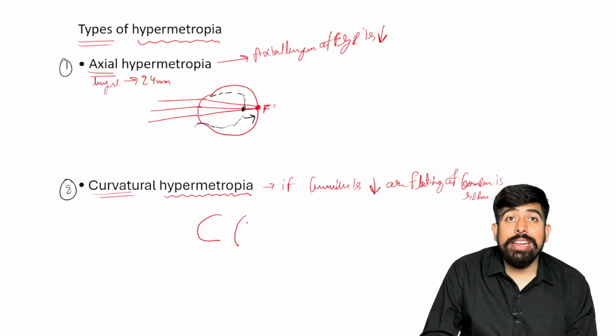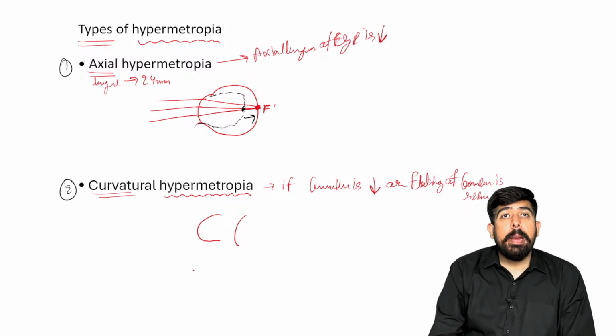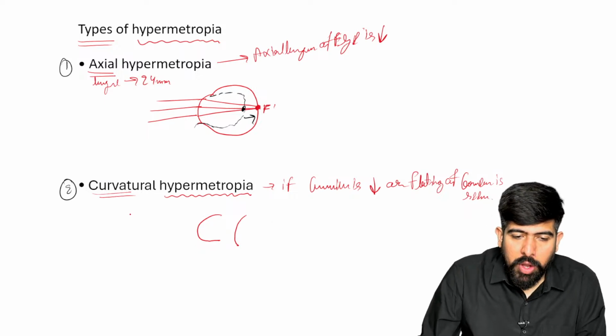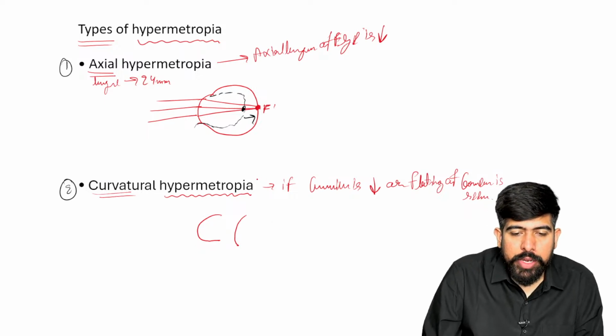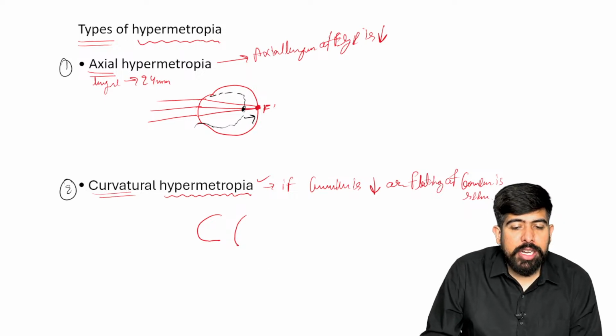If the cornea gets flattened, of course this decreases your total eye power, and this is known as curvatural hypermetropia.